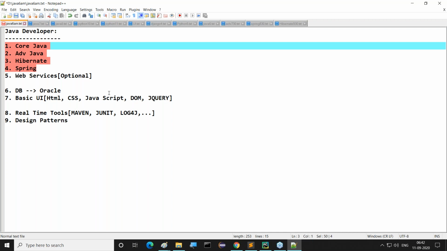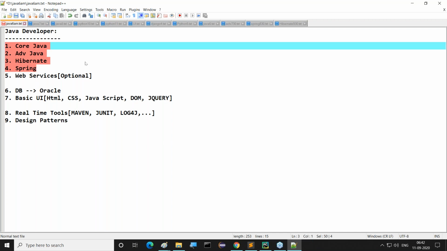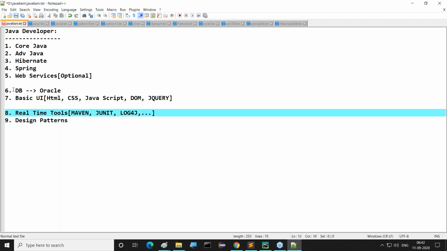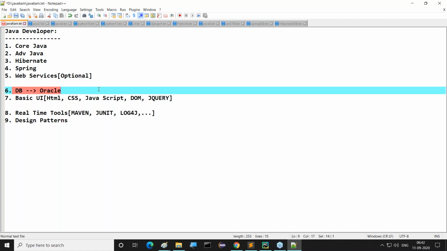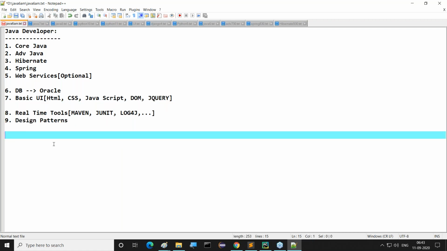As you are taking steps to learn the Java programming language, what do you have to learn if you want to become a Java developer? These four are the minimum, at fresher level and even at experience level, whatever it may be. If you want to add experience aligned with these strengths, then we go for web services and database awareness. As per your academics, you might already have awareness of these, and this is basic. It's not much difficult to learn these two concepts. That's it. Then after that, real-time tools and design patterns.